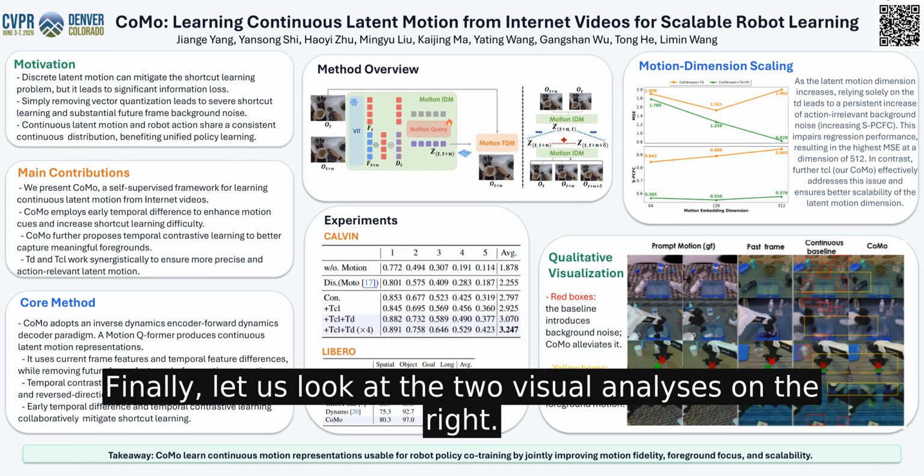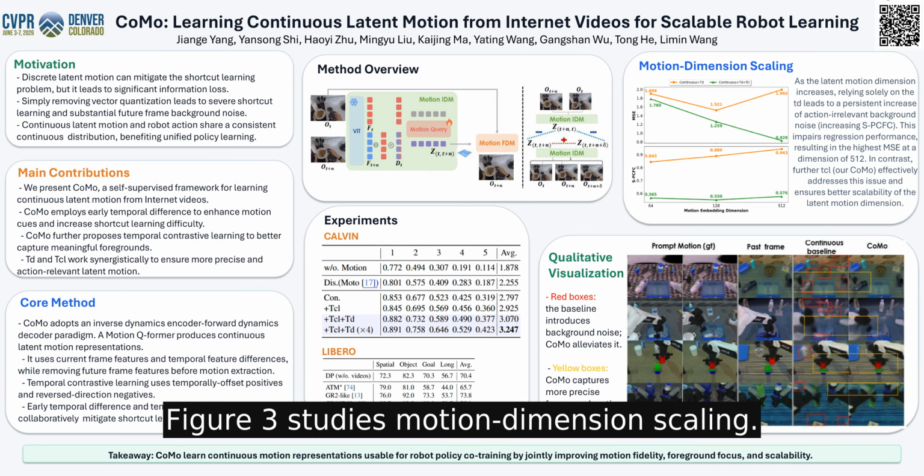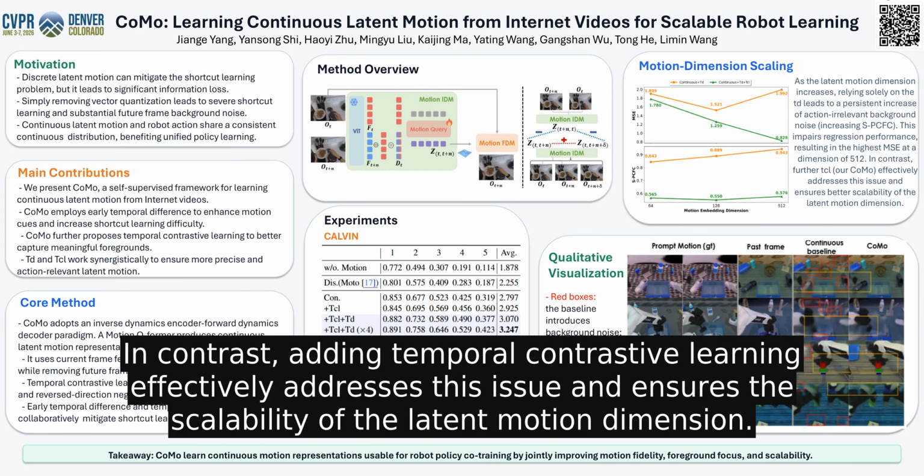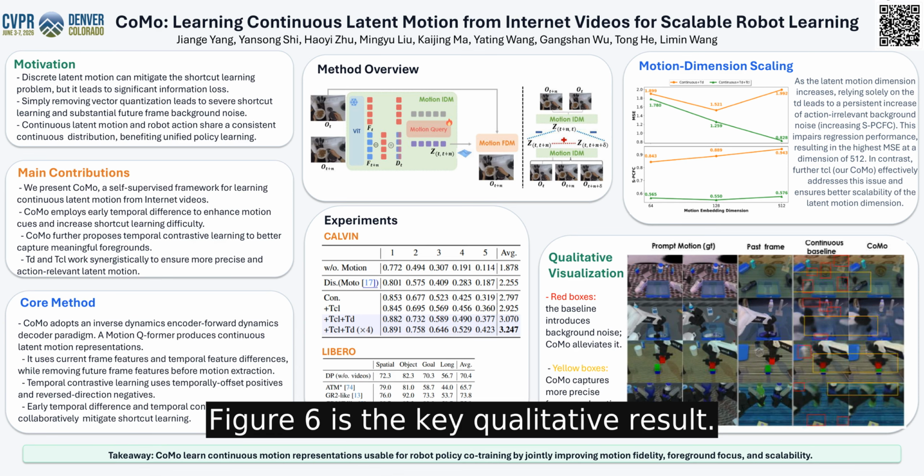Finally, let us look at the two visual analyses on the right. Figure 3 studies motion dimension scaling. As the latent motion dimension increases, relying only on temporal difference leads to increasing action-irrelevant background noise. In contrast, adding temporal contrastive learning effectively addresses this issue and ensures the scalability of the latent motion dimension.